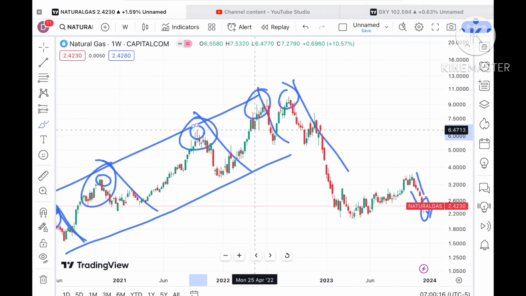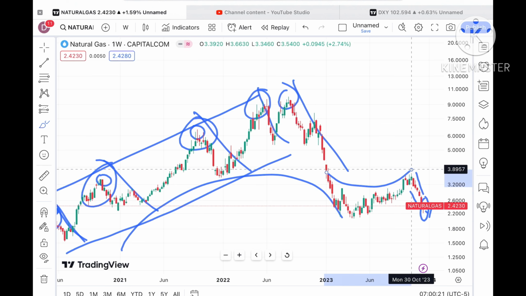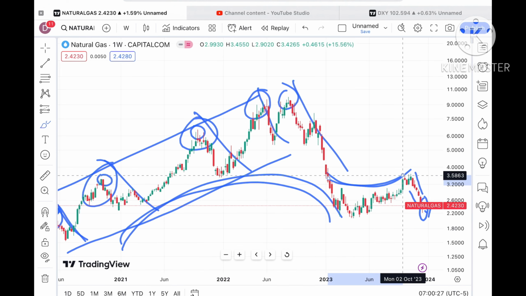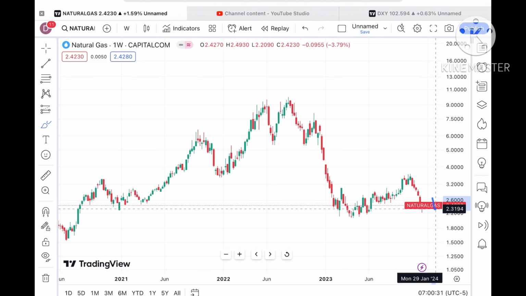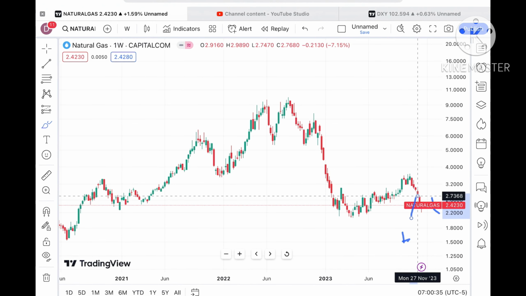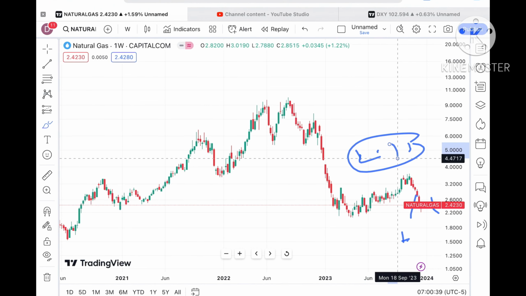Look at this particular chart, there is an opposite U pattern forming, and now a U pattern is forming as well. These two patterns are forming. This opposite U pattern is a big pattern, while this is an 8-month pattern, and chances are very high that if the price keeps moving below a level of 2.2, there will be a further fall, but if the price sustains above a level of 2.7, we can see further upside movement in the price of natural gas.